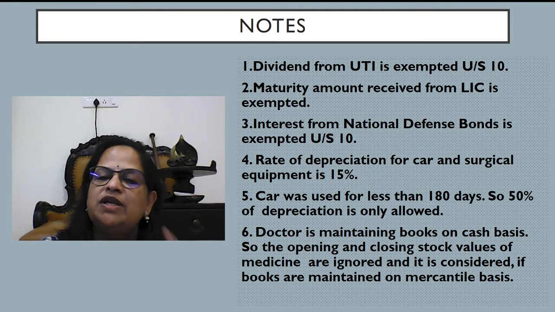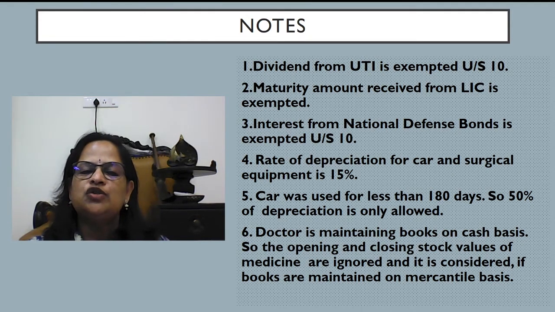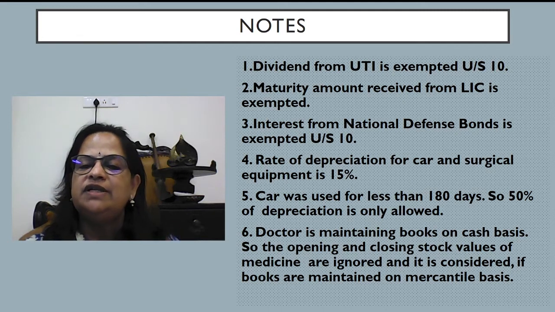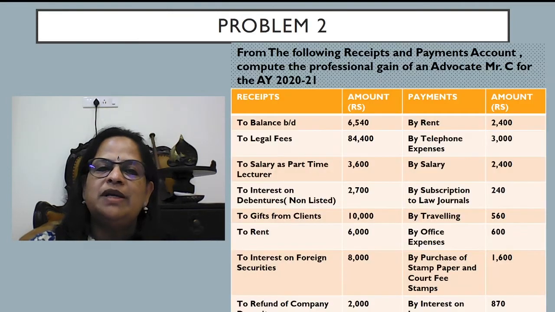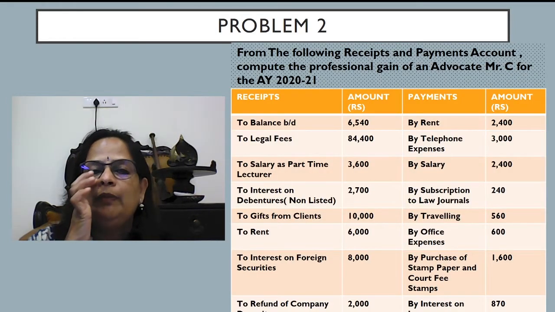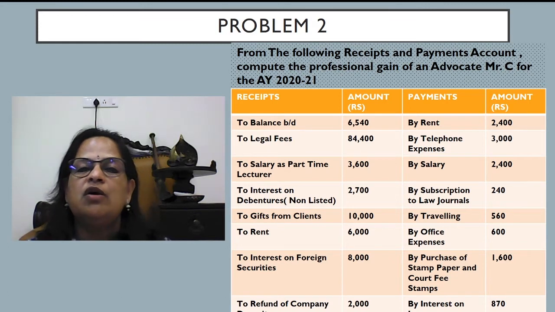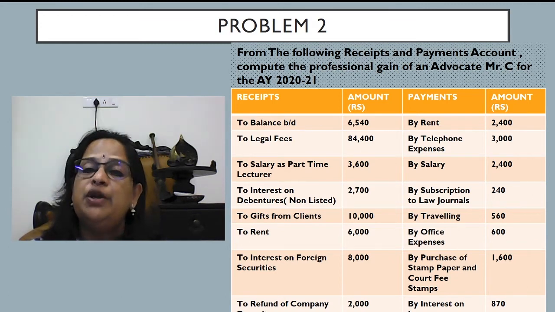Now the doctor is maintaining books on cash basis, so the opening and closing stock values of medicine are ignored. It would be considered if the books were maintained on mercantile basis. So we are doing one problem on mercantile basis, then it will be clear to you. Now problem 2: from the following receipts and payments account, compute the professional gain of an advocate Mr. C for the assessment year 2021.